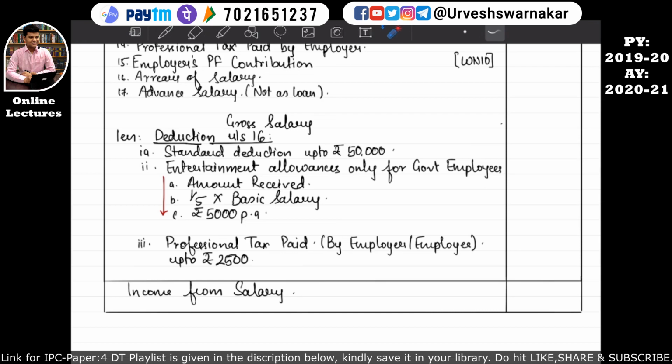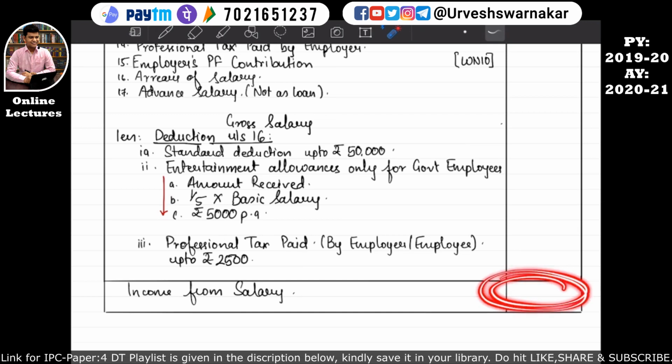Now let's understand deduction under section 16 subsection 3. We have already studied this, so let's revise it. Deduction under section 16 subsection 3 will be available if an assessee pays a professional tax, or if the employer pays the professional tax, then a deduction of rupees 2500 maximum can be allowed under section 16 subsection 3. I hope this is quite clear.